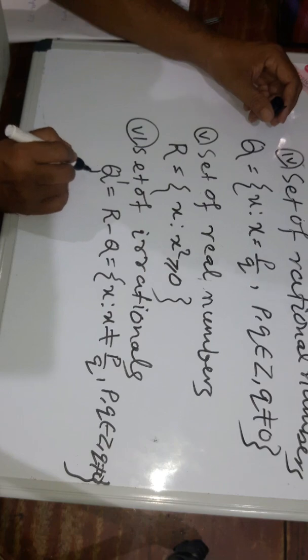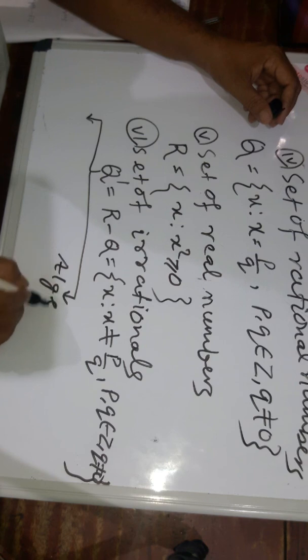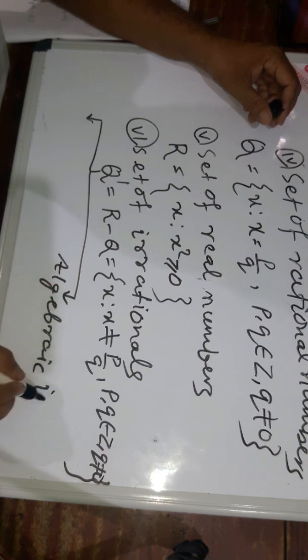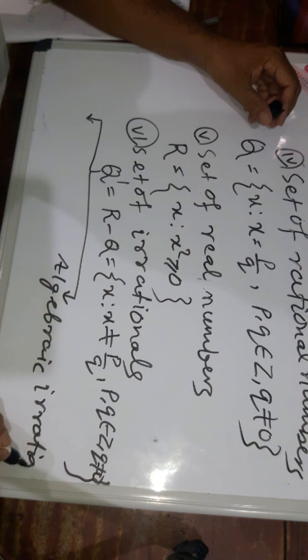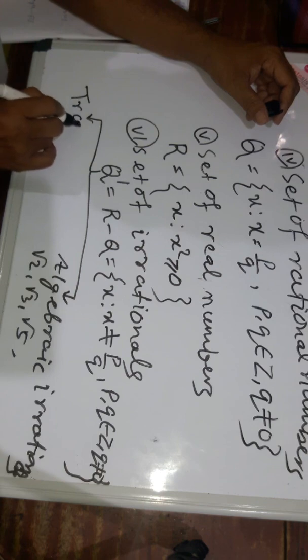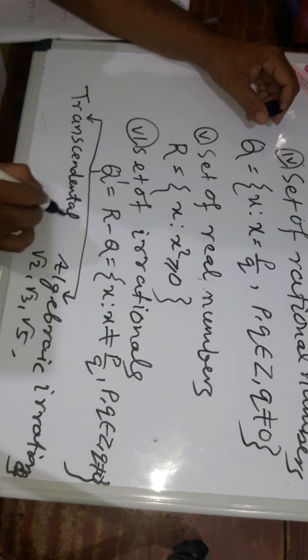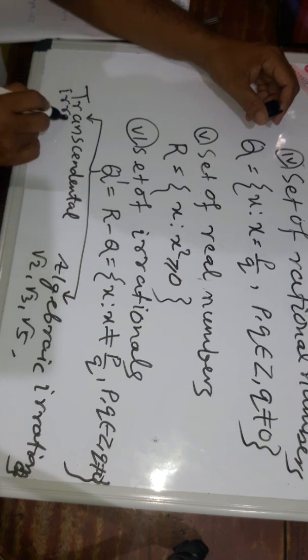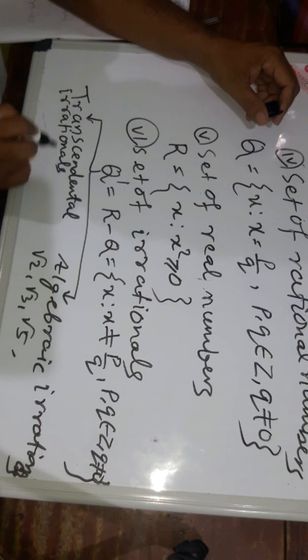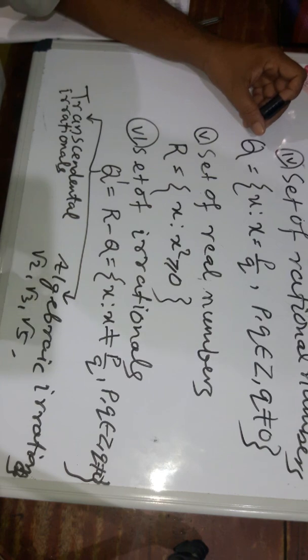Keep in mind that the set of irrational numbers is divided into two parts. One is algebraic irrationals, such as root 2, root 3, root 5. These are the algebraic irrationals. The other is transcendental irrational numbers. These are numbers which cannot be obtained by solving an algebraic equation.